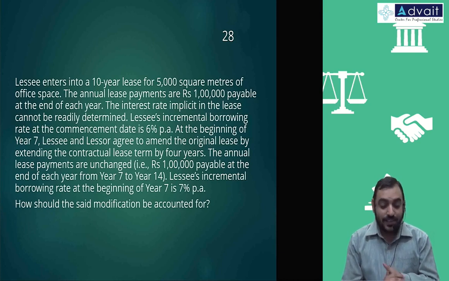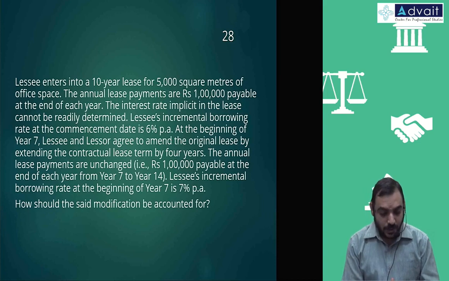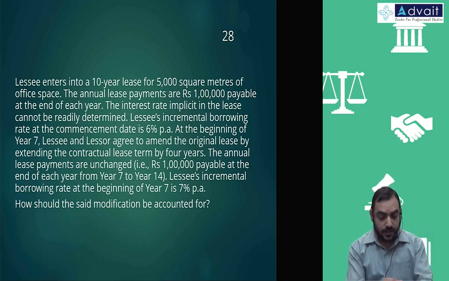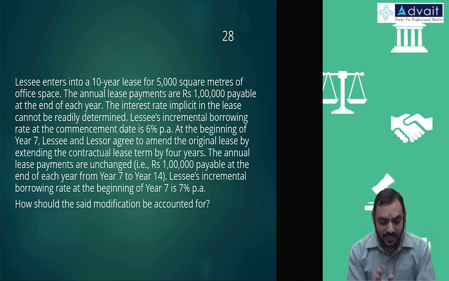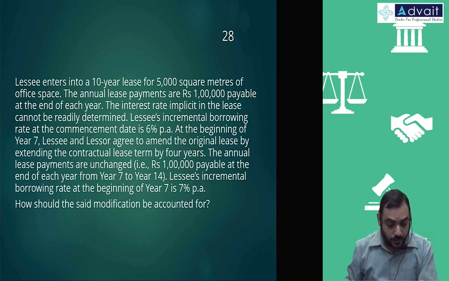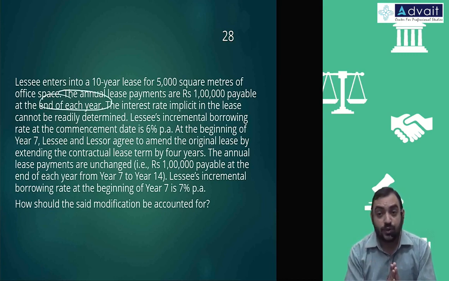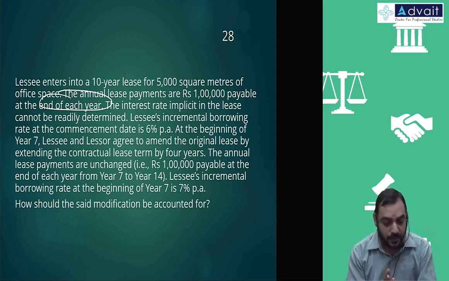Lessee enters into a 10-year lease of 5,000 square meters of office space. The annual lease payments are 1 lakh payable at the end of each year. The interest rate implicit in the lease cannot be determined. Lessee's incremental borrowing rate at commencement is 6%. Basically it is a discounting rate. At the beginning of year 7, in this problem I think there is no confusion. Amount is payable at the end of each year. So we don't have that confusion of beginning and so on. Simple, straightforward, 1 lakh per annum.